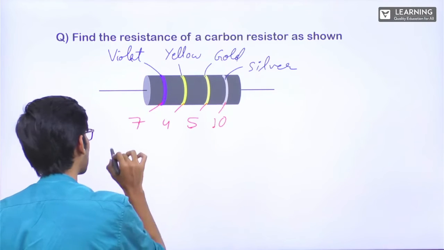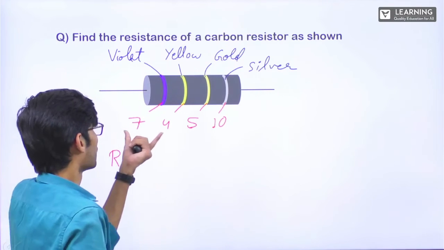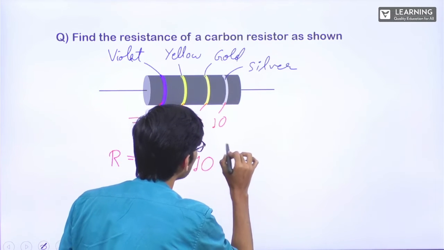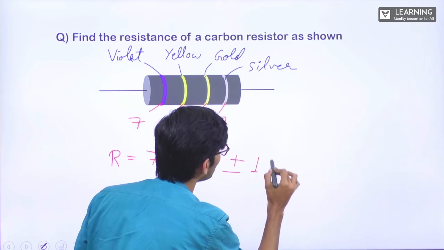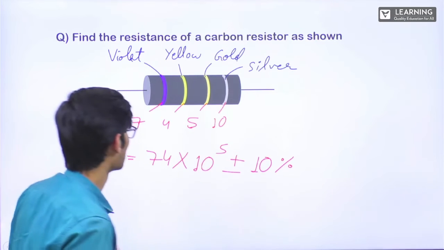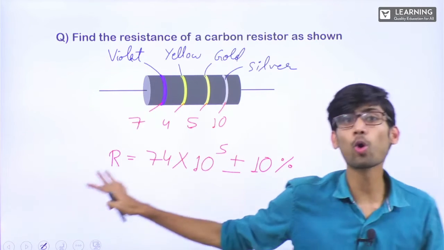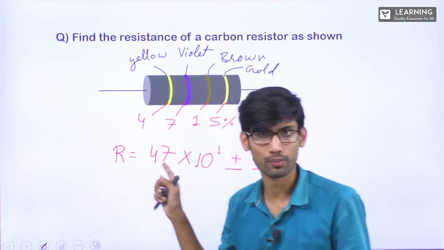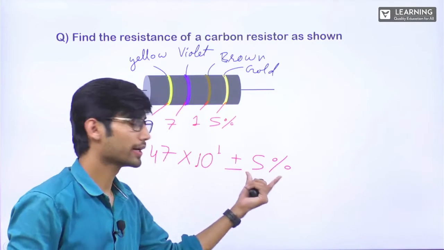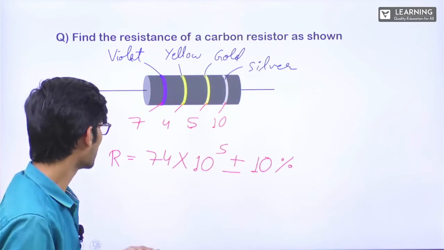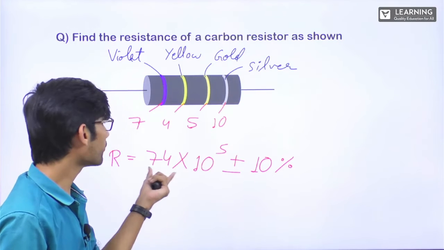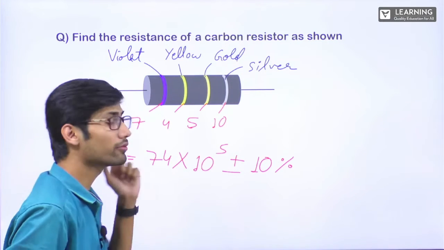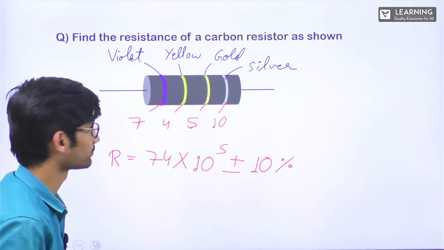Now resistance will be these two magnitudes, first digit 7, second digit 4, into 10 power 5, plus minus 10%. And this is in ohms, in SI unit only. Here also, the earlier one is 470 ohm, and that 5% is the error. Here also this is 74 into 10 power 5 ohm, or you can say 7.4 mega ohm.